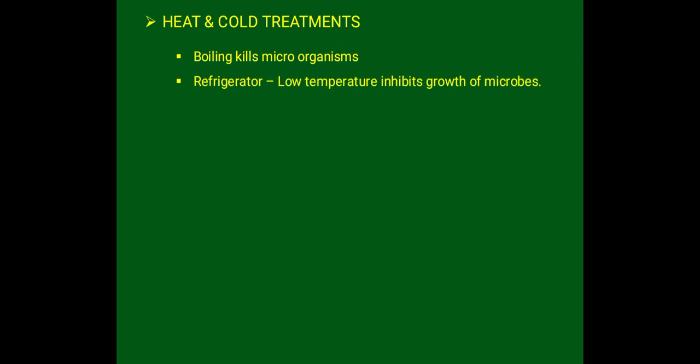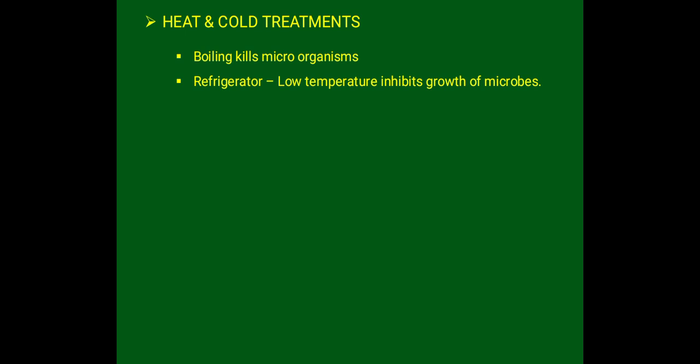During rainy season, or if you are sick, she boils water and gives it to you because boiling kills the microorganisms. That means we are giving a heat treatment. The other, cold treatment, means simply we keep it in the refrigerator.